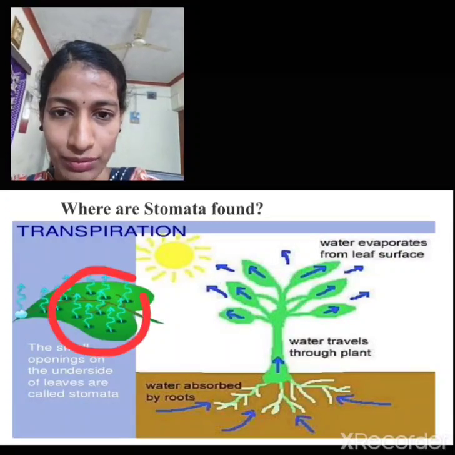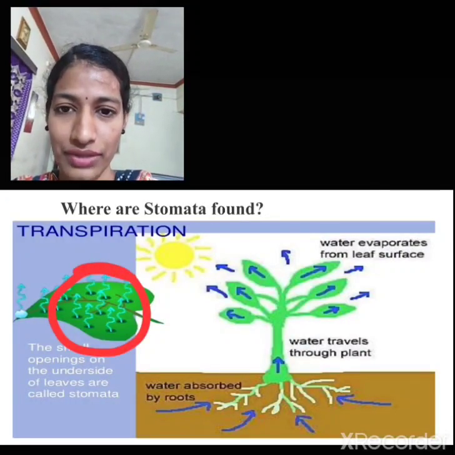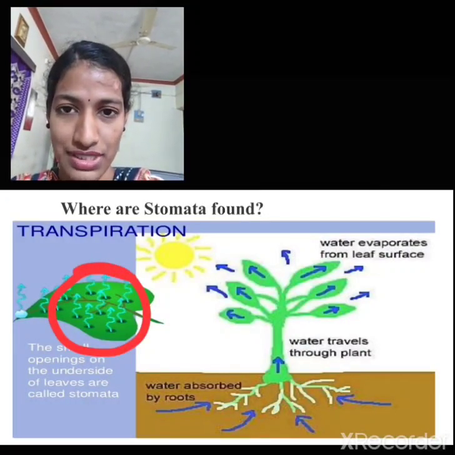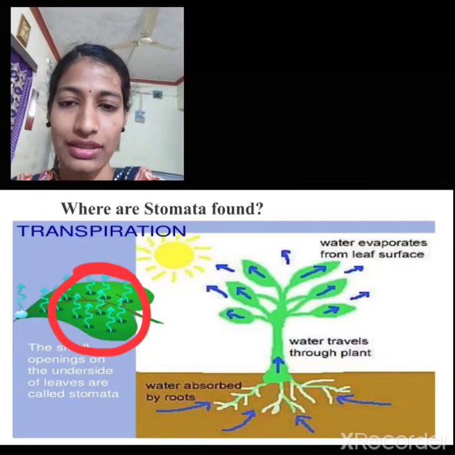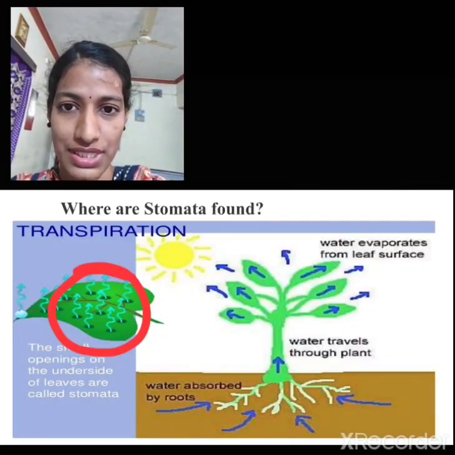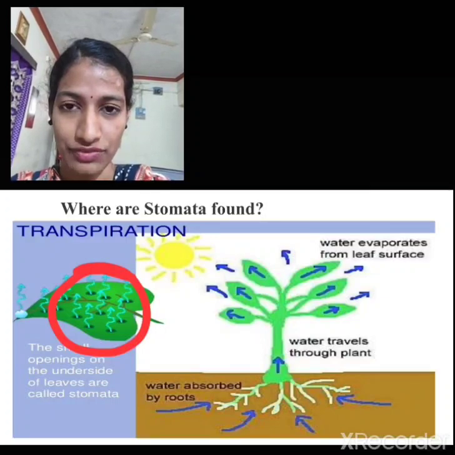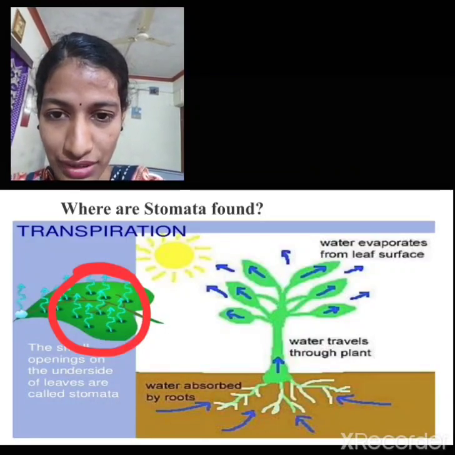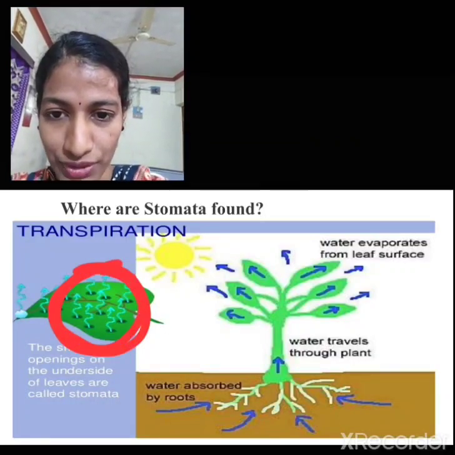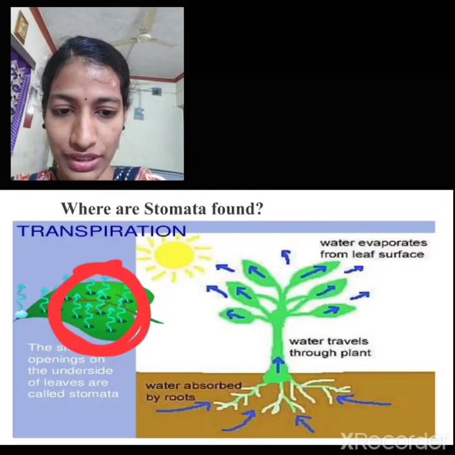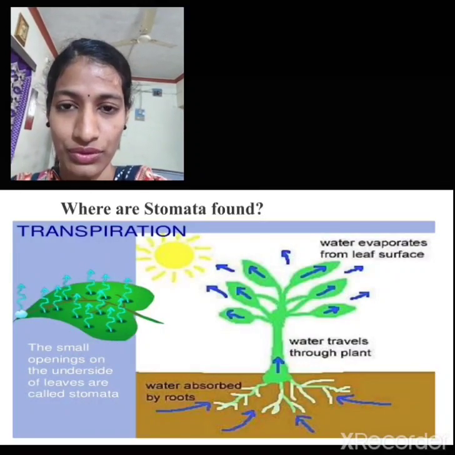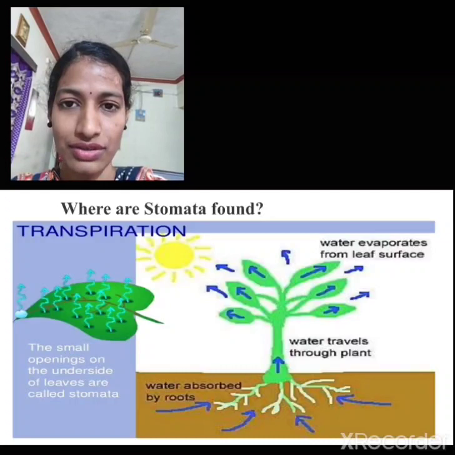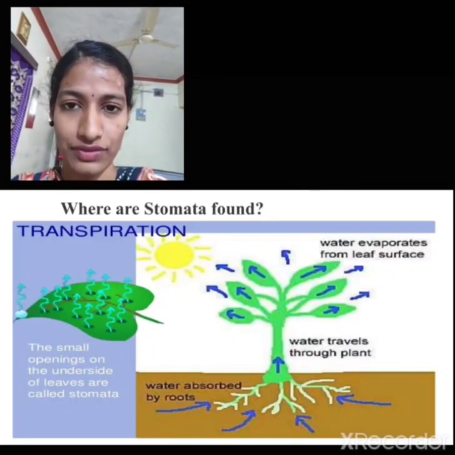So this is a plant body containing the leaf, and you can see that there are tiny pores on the surface of the leaf, and many of the pores present on the lower surface of the leaf are commonly called the stomata. And you can see here, these are the stomata, and these are the small openings present on the surface of the leaf. So now you came to know where the stomata are found. Means they are usually found on the lower surface of the leaf.